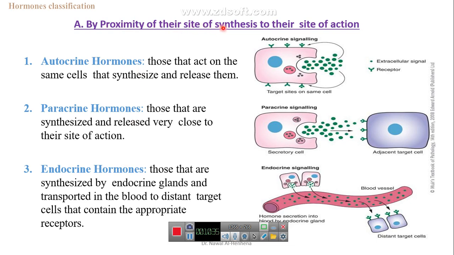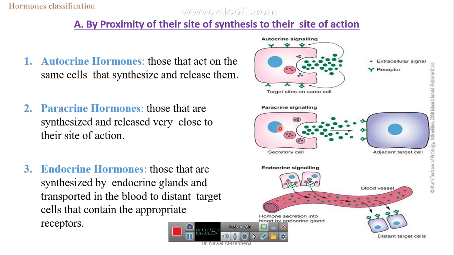According to the location of synthesis of the hormone relative to the site of its effect, we have three classes or categories of hormones. The first type is autocrine hormones. These cells secrete hormones that act on the same cell.